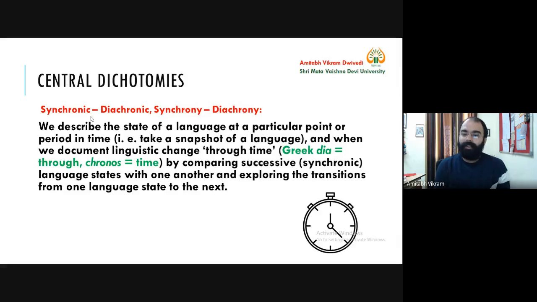First, I will collect data of present day Dogri, and then I will look at books published 50 years ago, 100 years back. I will look at them and try to find out whether the words that are published in those books and the Dogri that is spoken in the present time are the same or not, or is there some difference. So this is through time.